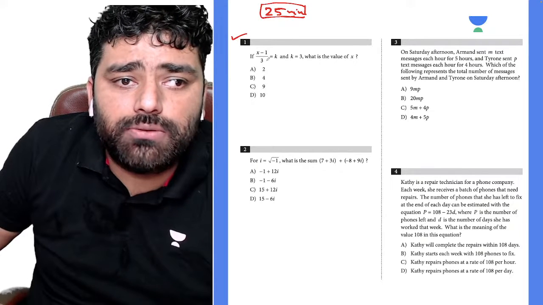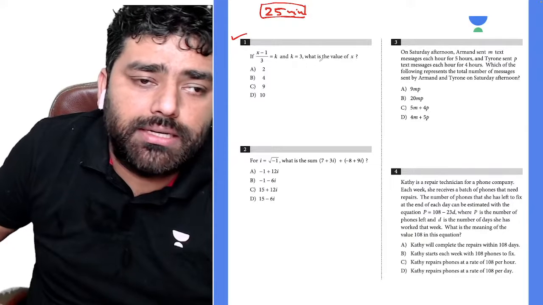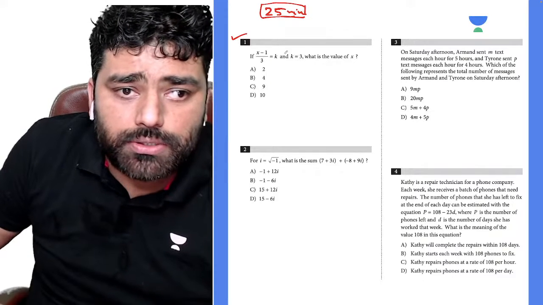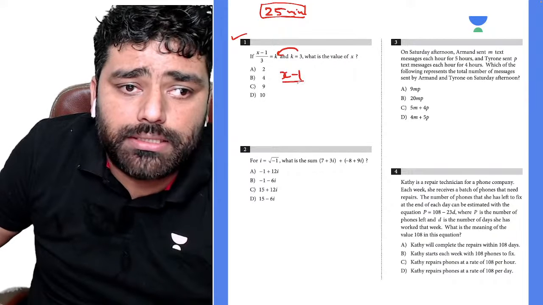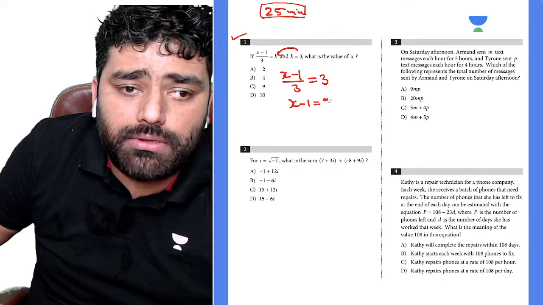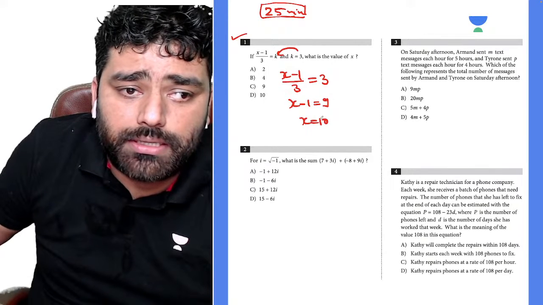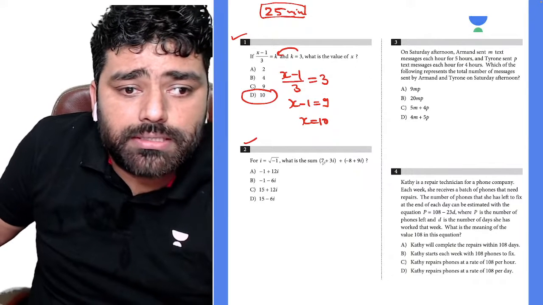We are given (x minus 1) by 3 is equal to k, and k is equal to 3. Then what is the value of x? Okay. So k is equal to 3, you can just substitute k is equal to 3 there. So (x minus 1) by 3 is equal to 3. That means x minus 1 is equal to 9. That means x is going to be 10. We got D, right?